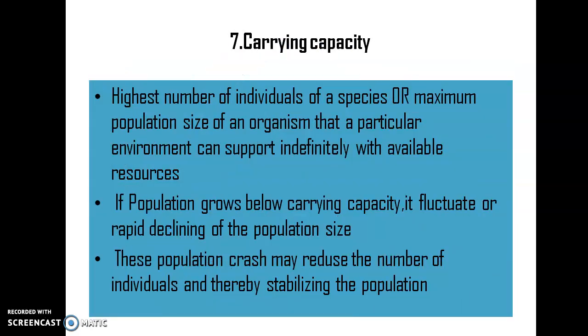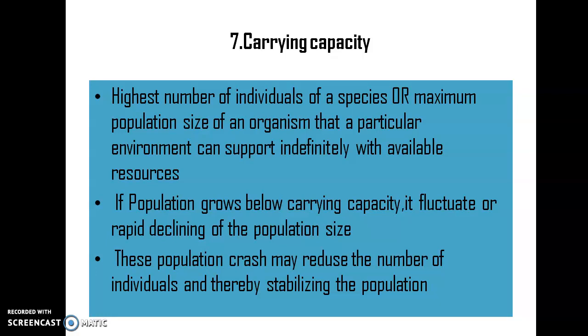Then comes carrying capacity. It is the highest number of individuals in a population. In a population, there will be a state in which there is the highest number of individuals, and this stage is called the carrying capacity. So carrying capacity is the highest number of individuals of a species that a particular environment is able to support indefinitely with the available resources present in that area.